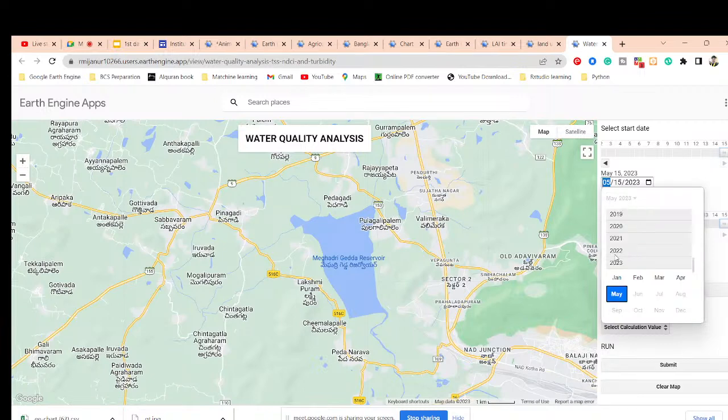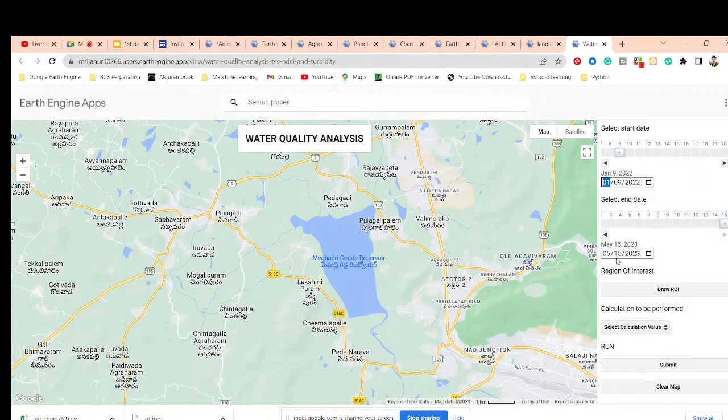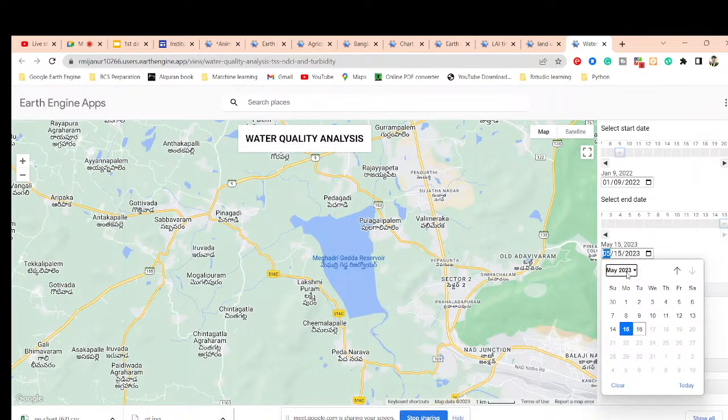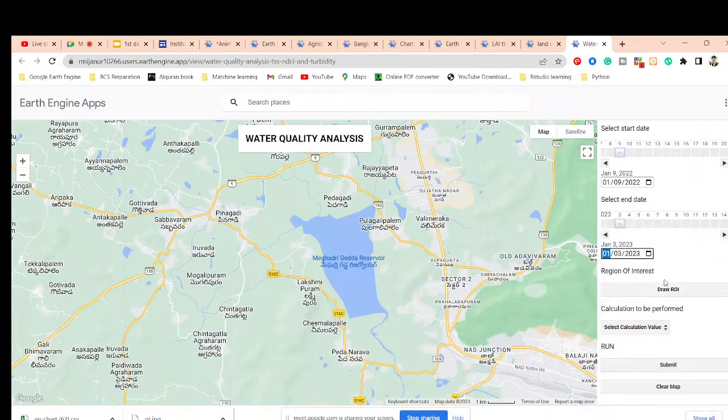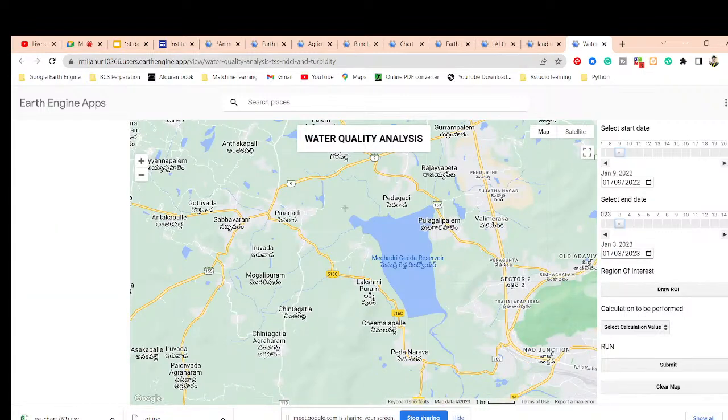From the date slider, suppose you want to observe a time period like this, and also observe another time period. Suppose I simply put this. Between this time period, draw your water body region. Suppose I simply draw this, as well as choose which value you want to calculate. Suppose turbidity, simply calculate the turbidity and submit that.